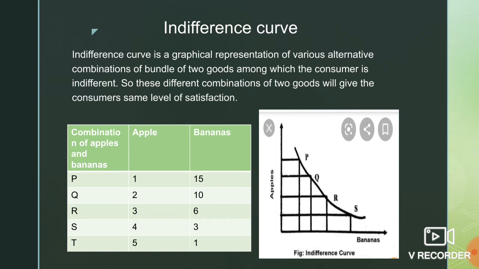So for each increase in bananas we are going to reduce apples, or for each increase in apples we are going to reduce bananas, if we want to maintain the same level of satisfaction, if we want to be on the same indifference curve. Now the slope of the indifference curve is the marginal rate of substitution, that is sacrifice upon gain.